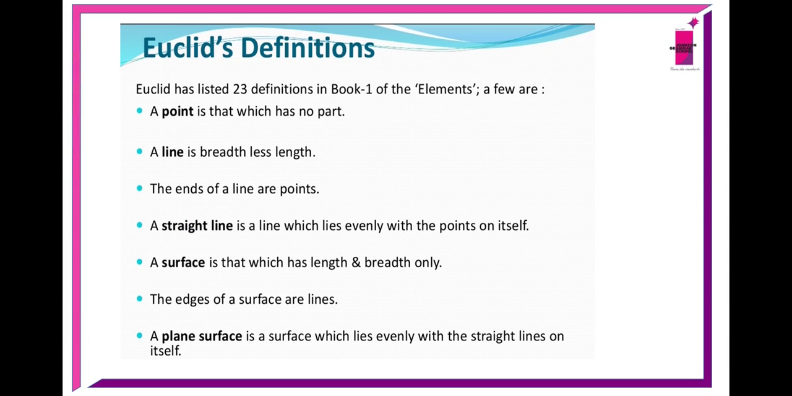Euclid's definitions. Euclid has listed 23 definitions in Book 1 of the Elements. A few are: a point is that which has no part, a line is breadthless length, the ends of a line are points, a straight line is a line which lies evenly with the points on itself, a surface is that which has length and breadth only, the edges of a surface are lines, a plane surface is a surface which lies evenly with the straight lines on itself. And according to Euclid, point, line and plane are undefined terms.